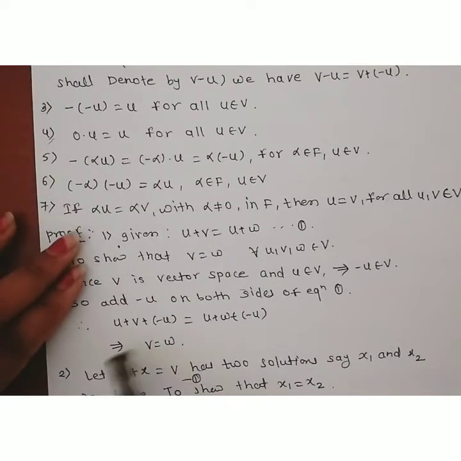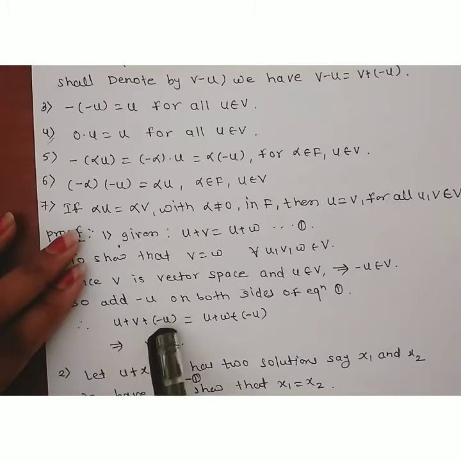So what do we get? Minus u plus u becomes 0, and again minus u plus u becomes 0.